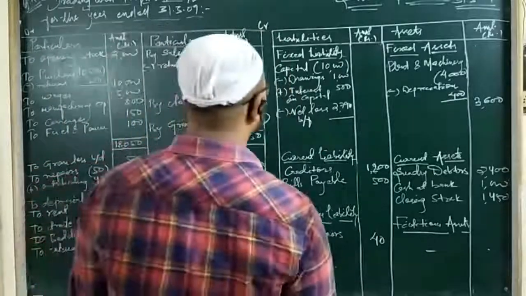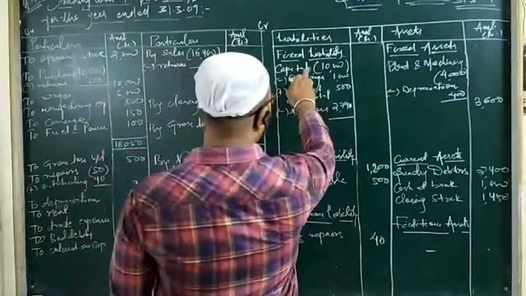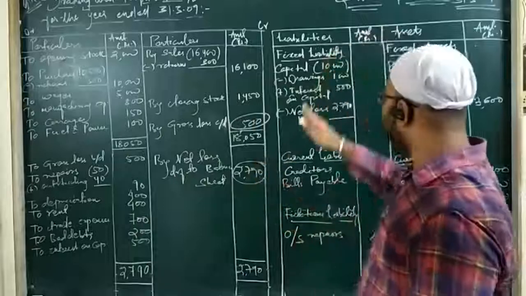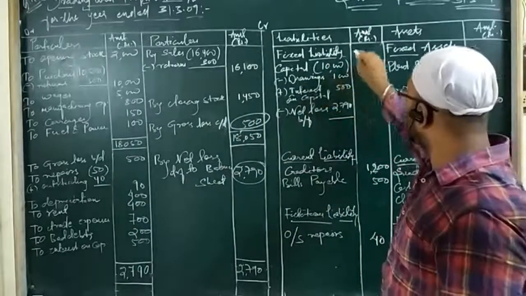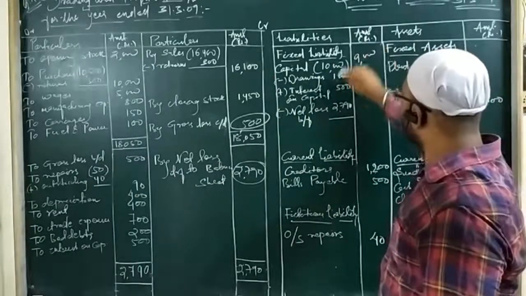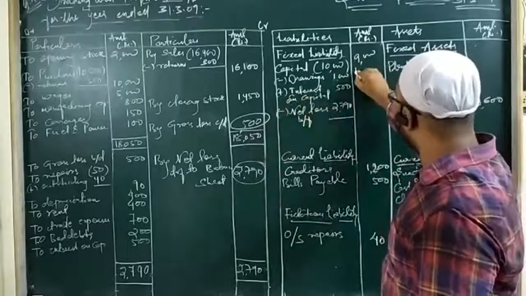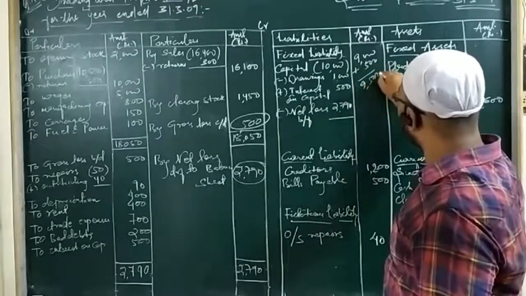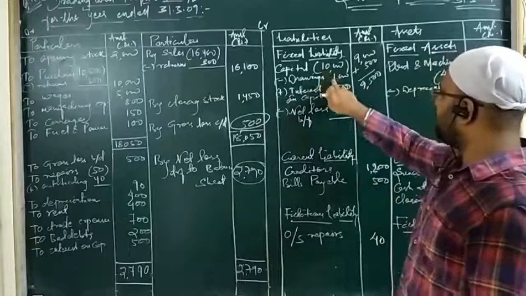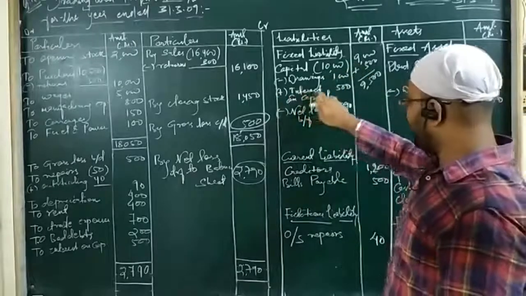Okay, so let us see what amount it comes. So capital is 10,000. Look here properly. Capital is 10,000. Drawings is 1,000. So when you deduct drawings, you get 9,000. And there is interest on capital, so you have to add interest on capital 500. Then you get 9,500. Here, see, I have deducted the drawings, I got 9,000. Then I added interest on capital 500.